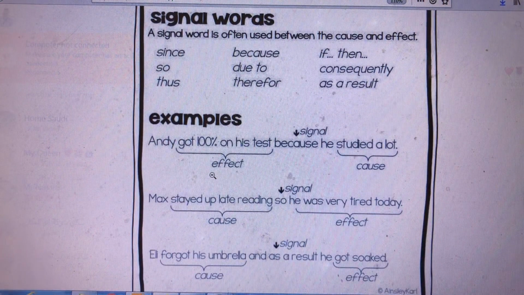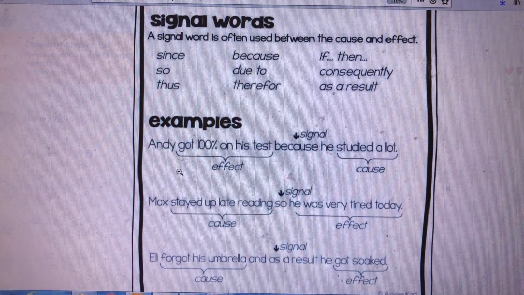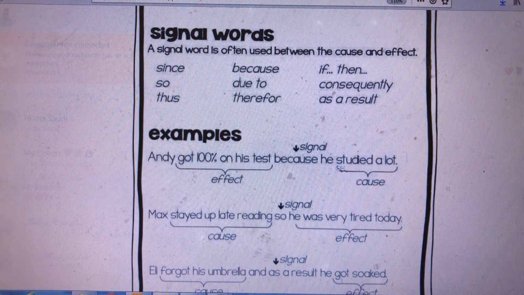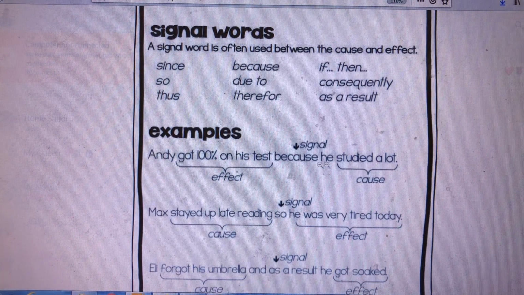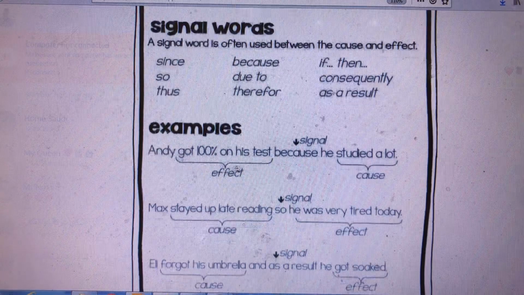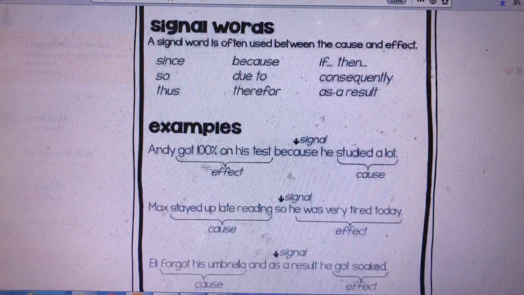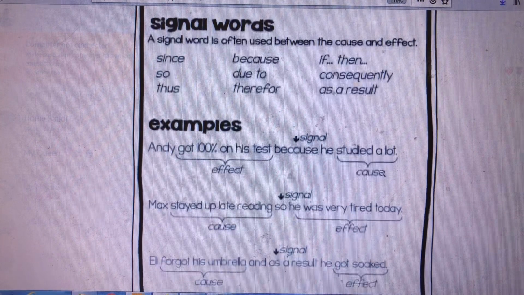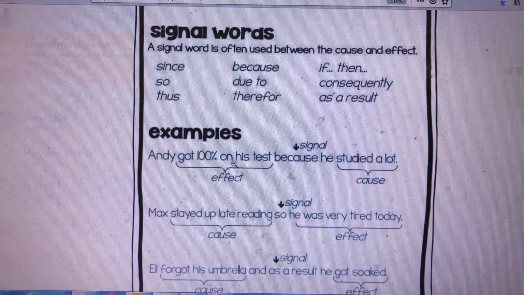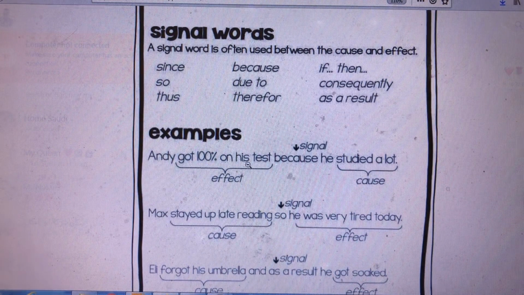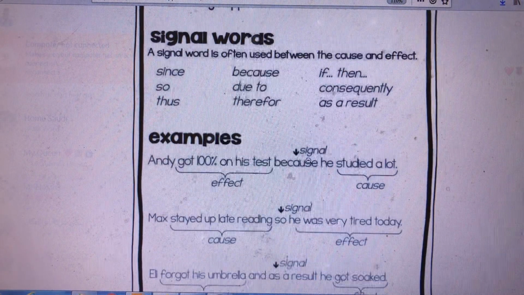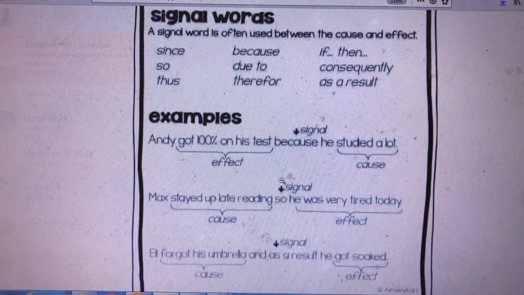If we read these examples together, look at these examples. Here we have: Andy got 100% on his test because he studied a lot. I told you that the part of the sentence "he studied a lot," this is the cause or the reason. And the part of the sentence "Andy got 100% on his test," this is the effect. This is what happened. What happened after he studied a lot? He got 100 on his test. So this is the effect. The key word that links the two parts here to show us the cause and effect is "because." Okay, this is the first example.